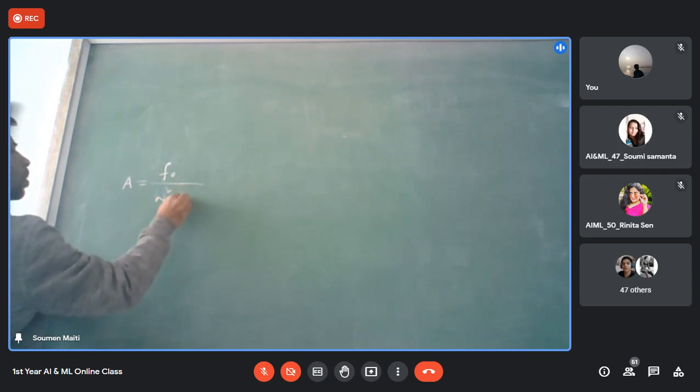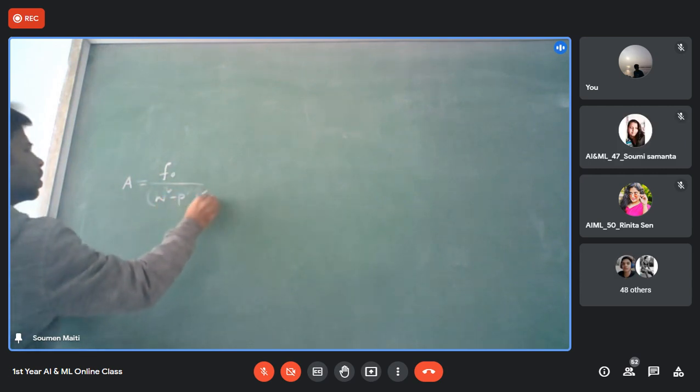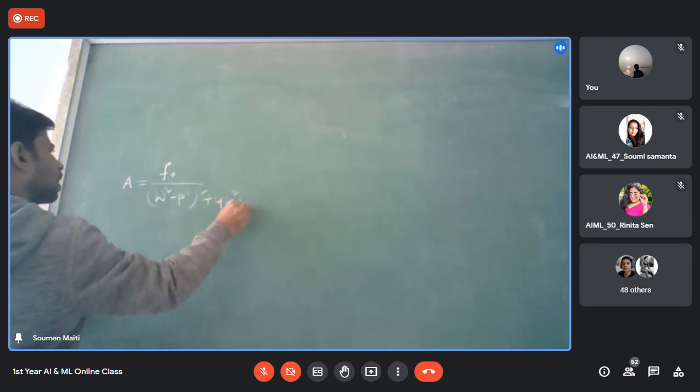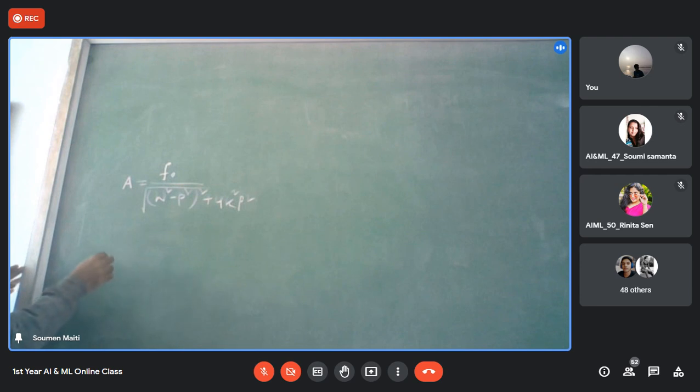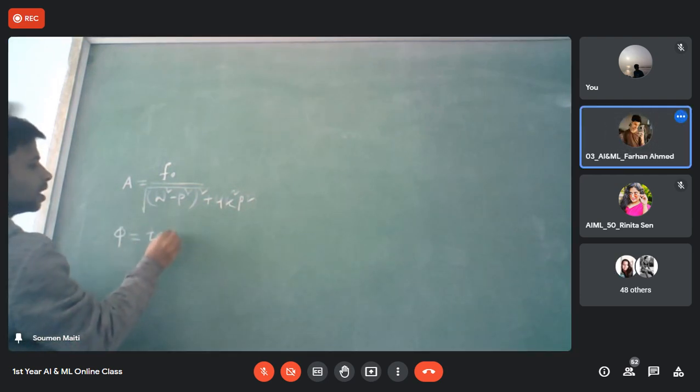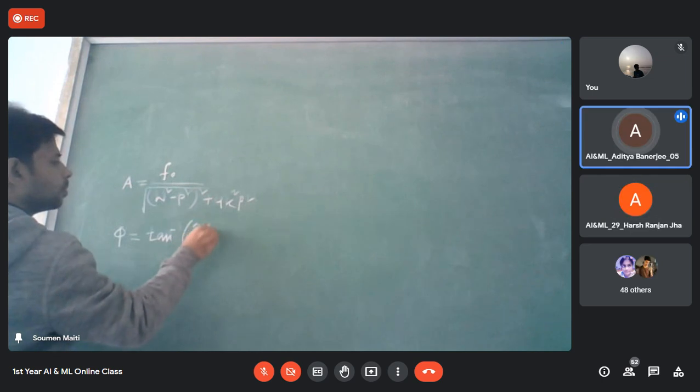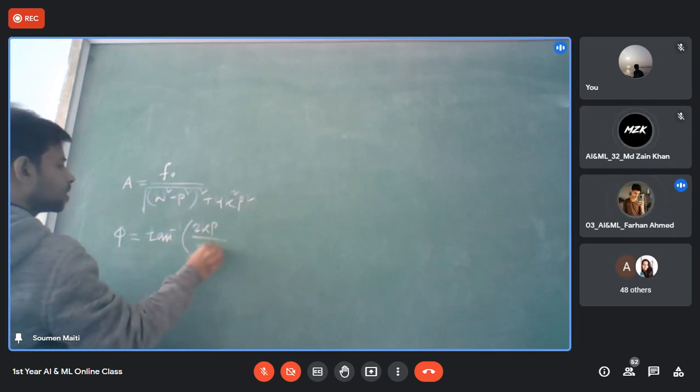Now our whole concentration is on these two terms, 4A square E square. Now if I add, this is nothing but that phi. What is the value of phi? Anyone? From the last class, the value of phi is nothing but tan inverse of 2kp by omega square minus p square.